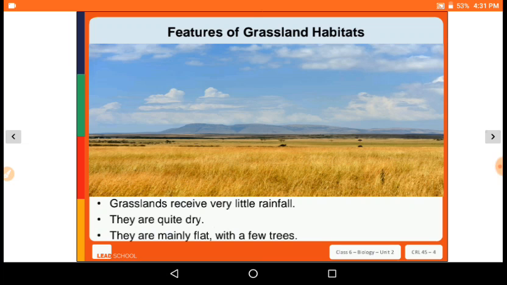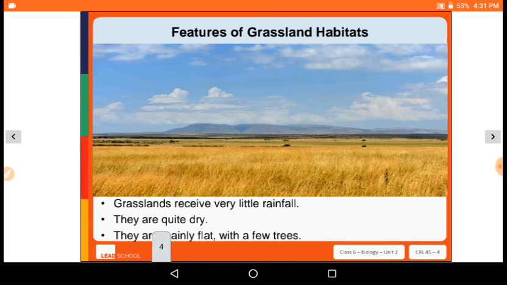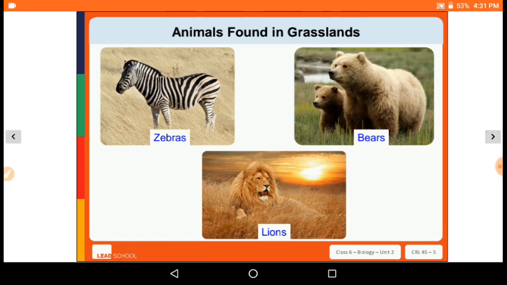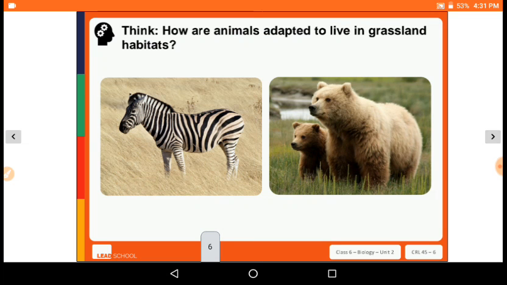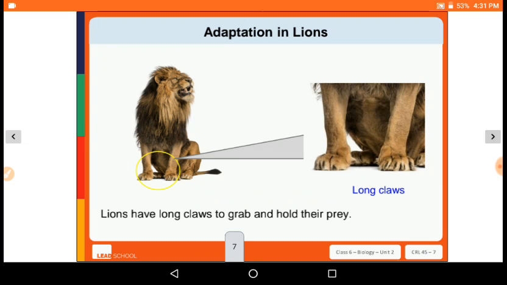Grasslands receive very little rainfall. They are quite dry and mainly flat with very few trees. Animals found in the grasslands are zebras, bears, lions, etc. So how are the animals adapted to live in a grassland habitat?